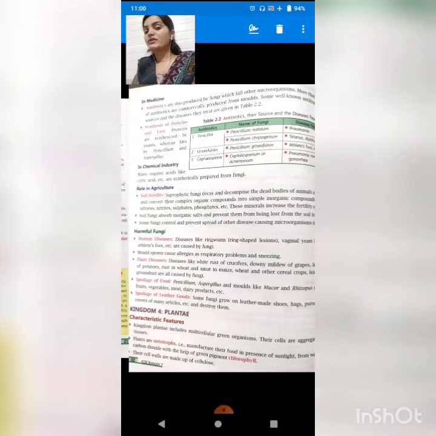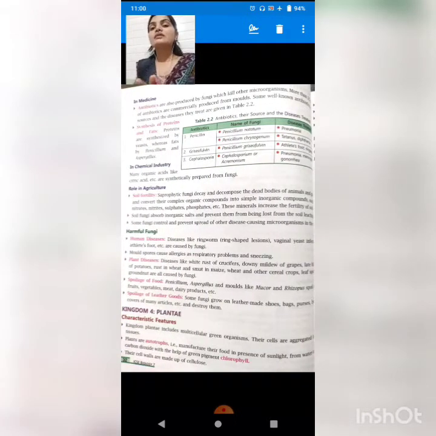Then turn your page. In medicines also, several fungi are used for making medicine. For example, they are usually used for making antibiotics. Now what is an antibiotic, students? Anti means opposite, biotic means living organism. They are those medicines which act against some disease-causing microorganisms. For example, the first antibiotic was penicillin, which was extracted from the fungus Penicillium.